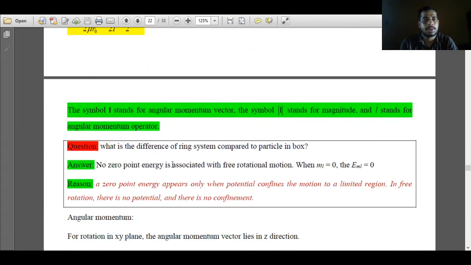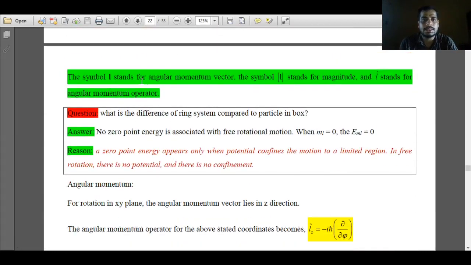We'll see now. The symbol L stands for angular momentum. The vector is generally written as boldface L, the magnitude is written as modulus L, and the operator is written as L with a caret.